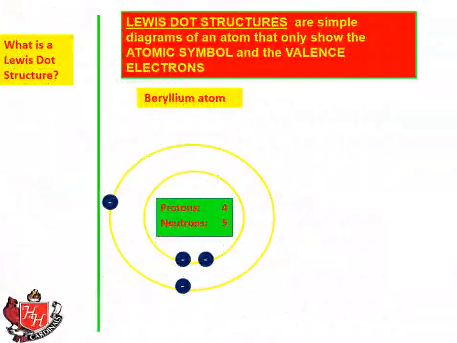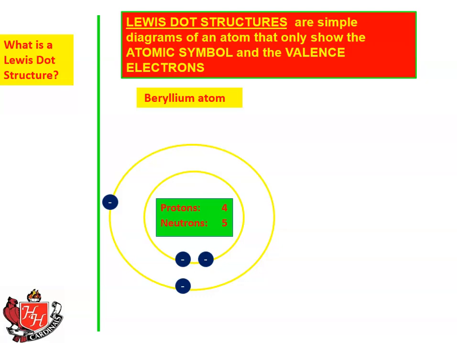So what is a Lewis dot structure? This is a little bit of a digression from the subject, but we are going to study bonds, and a lot of very sophisticated facts can be determined about bonds by drawing Lewis dot structures, even though they seem very simplistic. Lewis dot structures are simple diagrams of an atom that only show the atomic symbol and the valence electrons. That's it. This is a diagram of a beryllium atom.